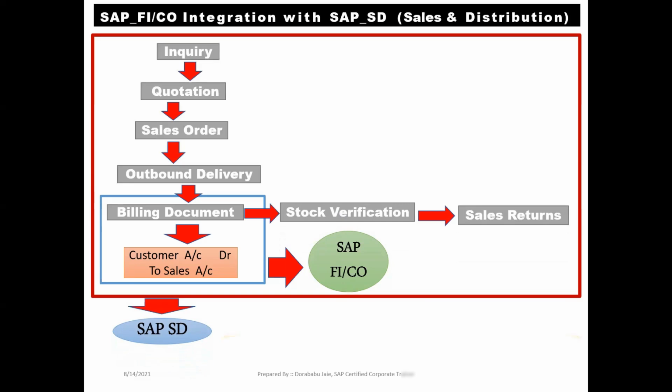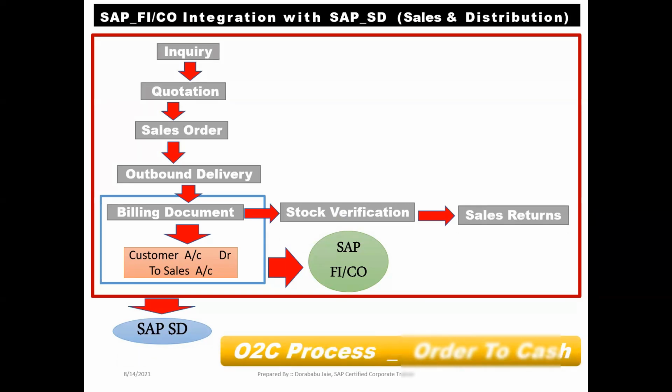This entire process we can call an OTC process. OTC stands for order to cash. From inquiry to billing document is controlled by the SAP SD team. On the due date, our SAP FI end user will collect the amount from the customer, and they will clear the sales invoice at our SAP FI level in our account receivables sub module.